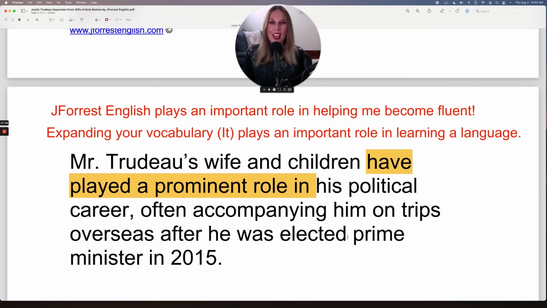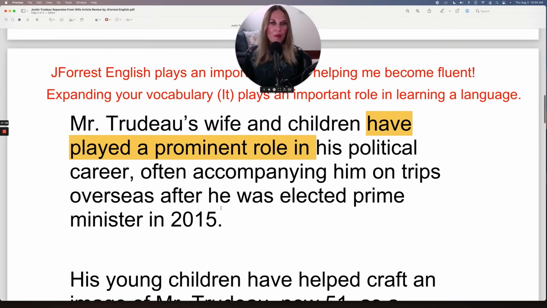Let's continue. So they play a prominent role in his political career, often accompanying him on trips overseas after he was elected prime minister in 2015. When you accompany someone, it means you go with that person somewhere. It's a little more formal though.